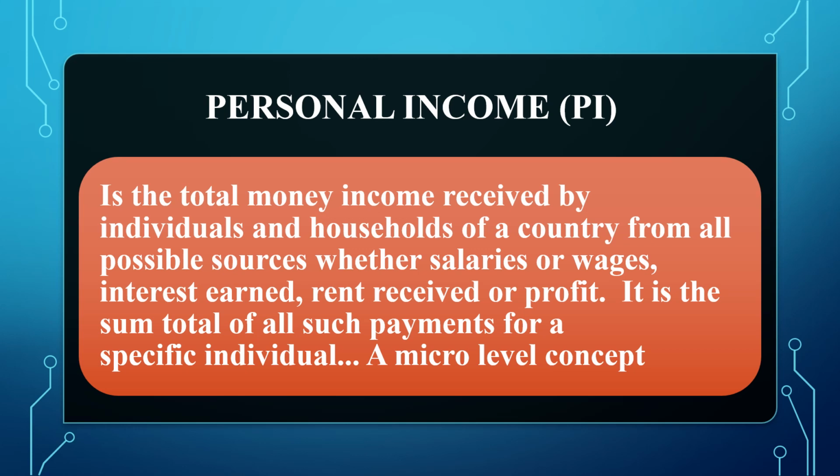The earning may be in the form of salaries or wages. The earning may be in the form of profits or commissions, or even illegal money is also a part of personal income. Whether these are pensions, pocket money, some earning, or earning in an illegal way, they all comprise personal income.